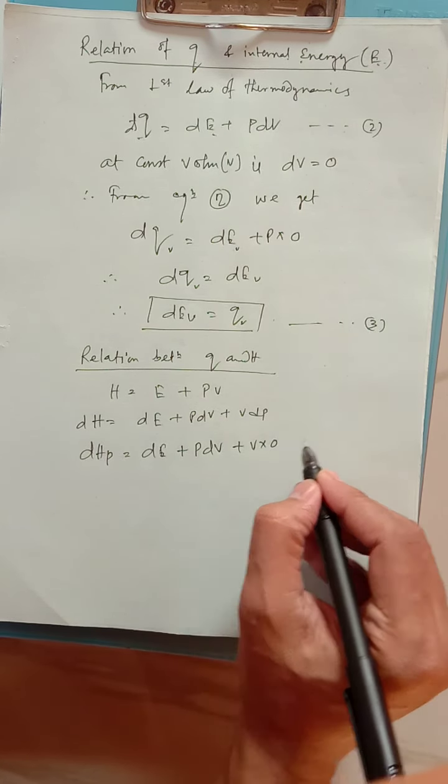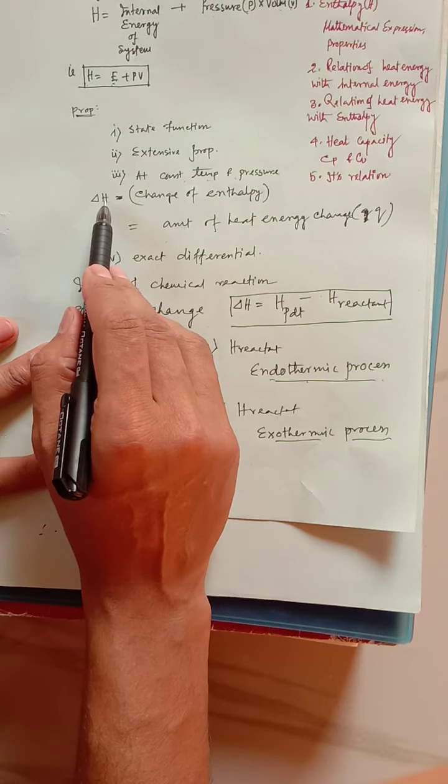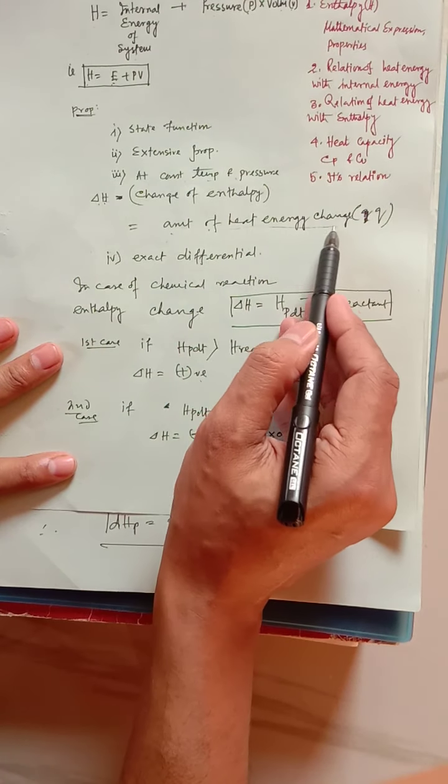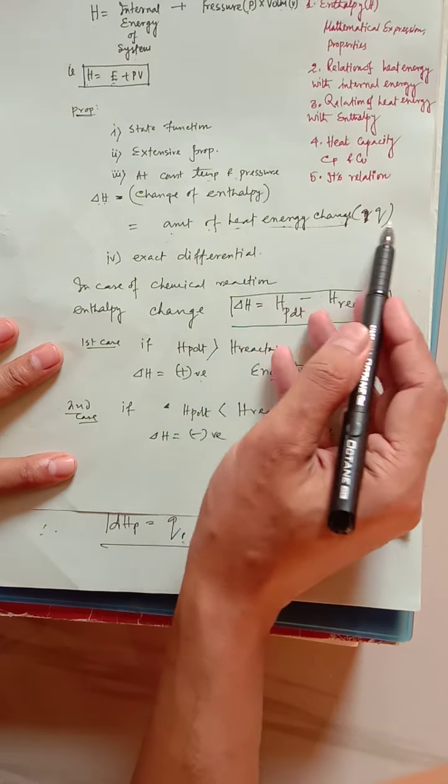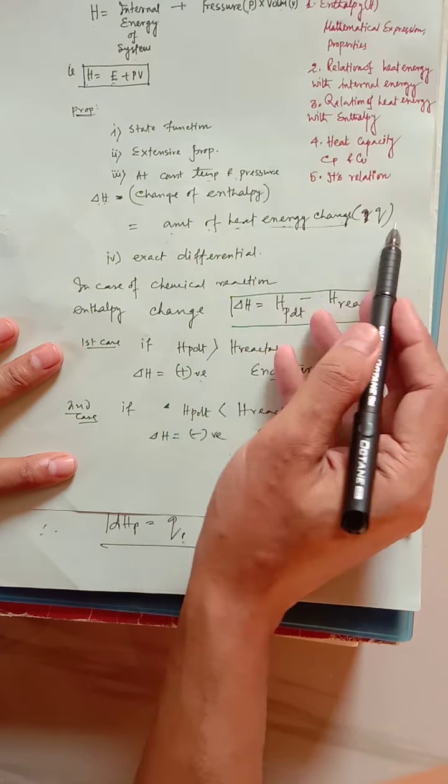That means at constant pressure the amount of heat absorbed is the enthalpy change. In the last page I mentioned that at constant temperature and pressure, delta H is equal to the amount of heat energy change. Exactly that I have now proven. Hope that's clear.